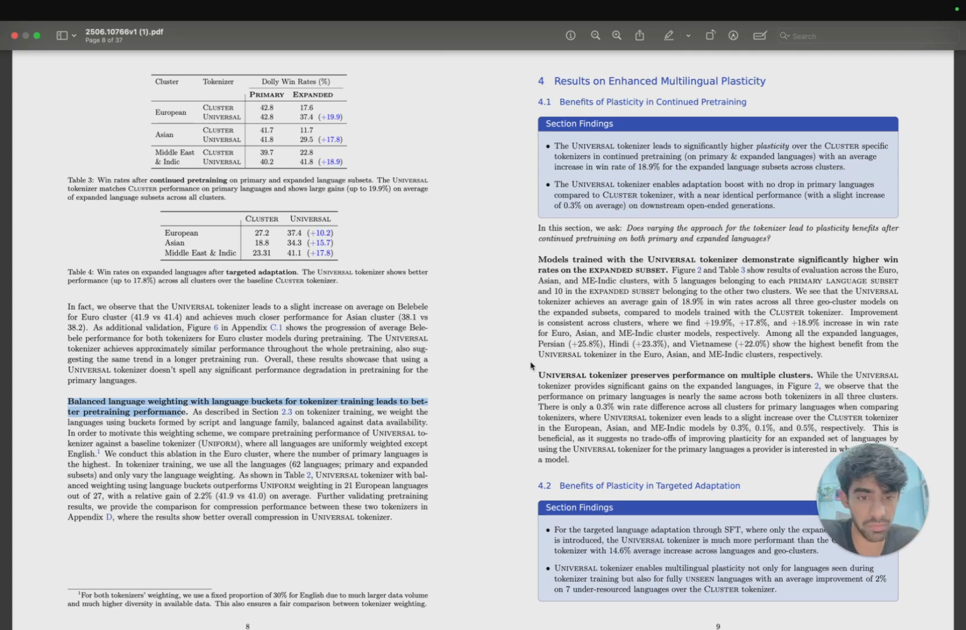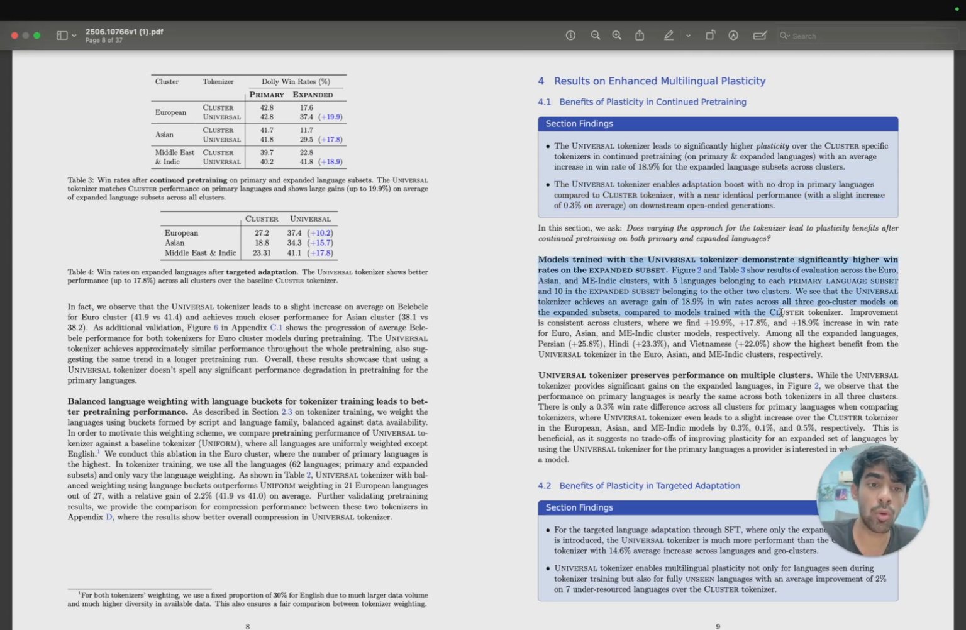Okay, this is direct. And now looking at results on enhanced multilingual plasticity. So these are the benefits of plasticity, right, which they are trying to explain. This leads to higher plasticity over the cluster-specific one, as we have already seen in continued pre-training, with an average increase in win rate of 18.9. For people who don't know what continual pre-training is, till a point you have already pre-trained a model, you can pick up from that point. You can pre-train it more on the new expanded data and languages. The universal tokenizer enables an adaptation boost with no drop in primary languages compared to the cluster tokenizer.